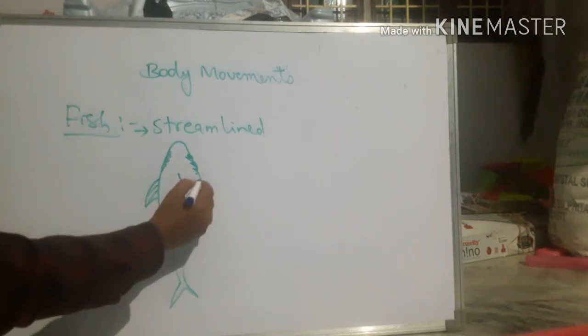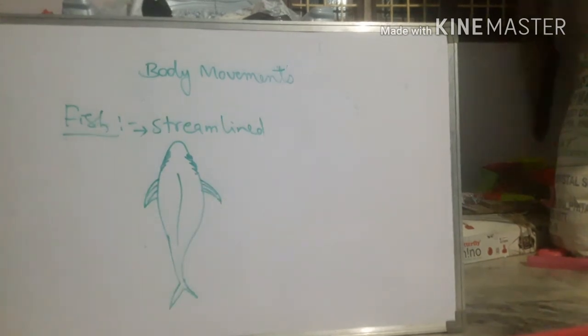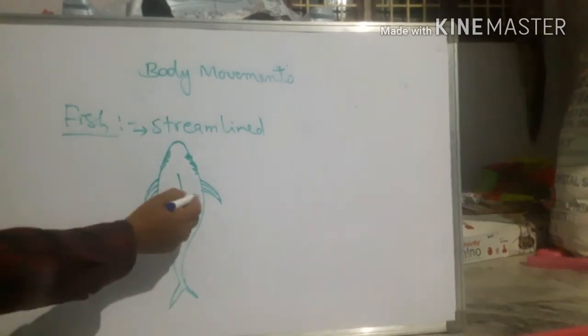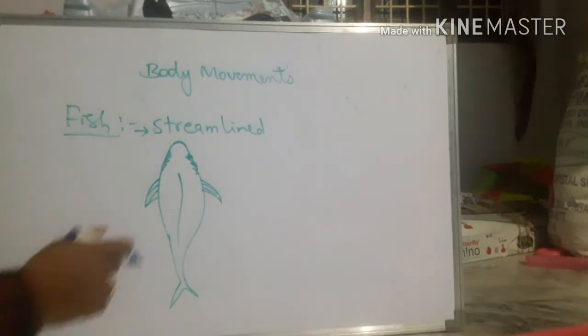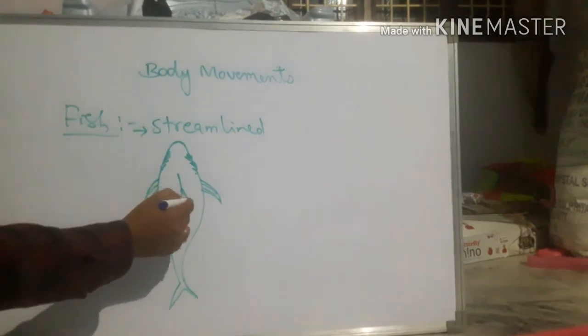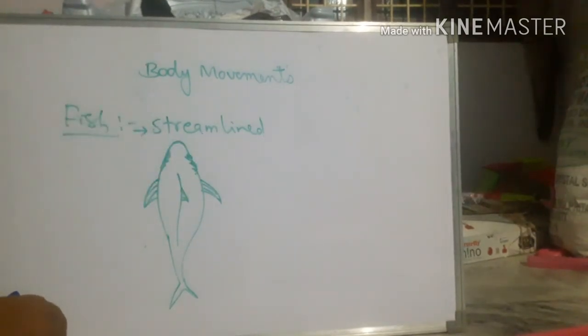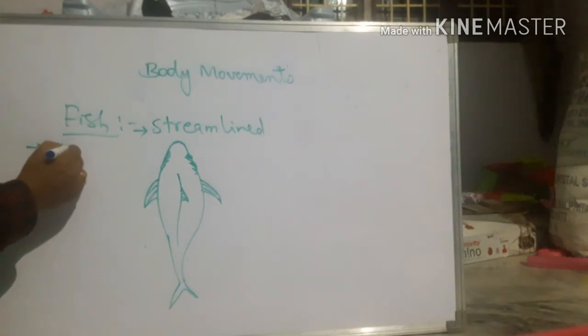And these are called fins. Fish have fins to swim, right? So here this is the streamlined body. See, here it is narrow, here it is narrow, and the middle one is broad. This is what we call a streamlined body.